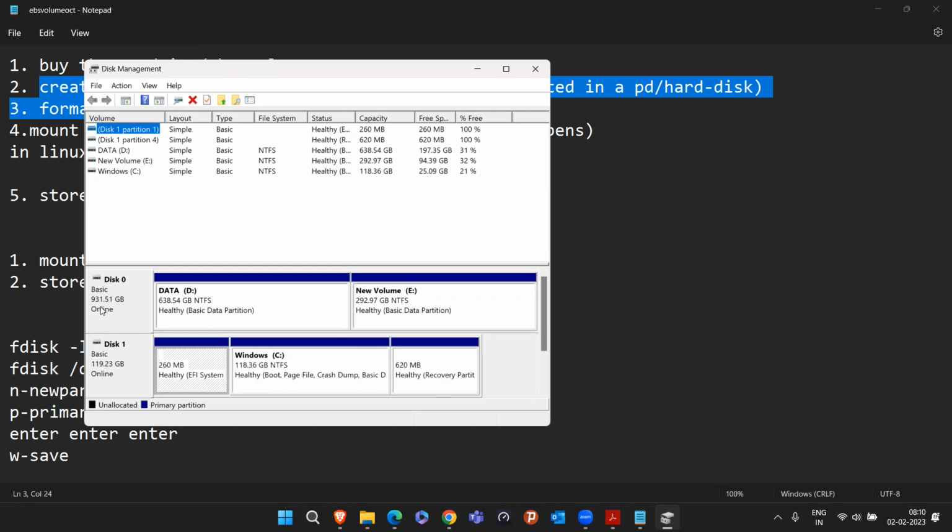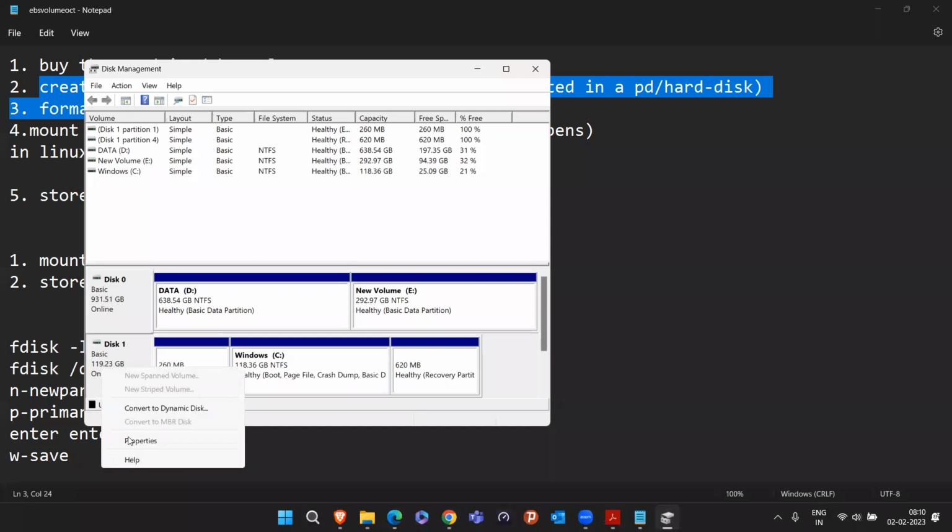But if I select disk 0 and right click, there is no format option coming. That means I cannot format the hard disk. If somebody says that they formatted their hard disk, that is totally wrong. You can never format your hard disk. Similarly in disk one, if I right click, there is no format option. That means you cannot format the hard disk.